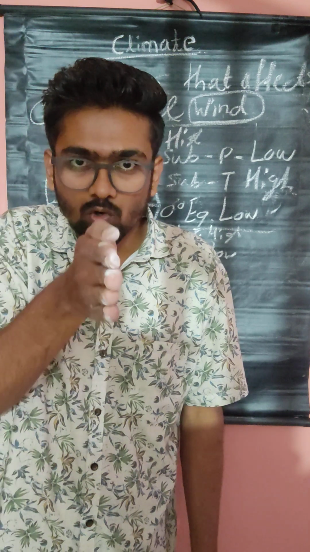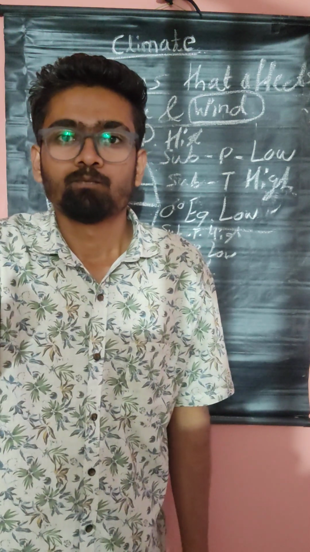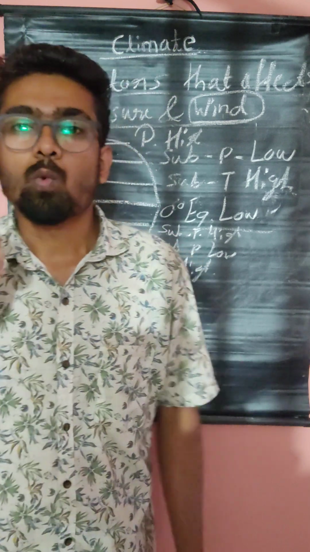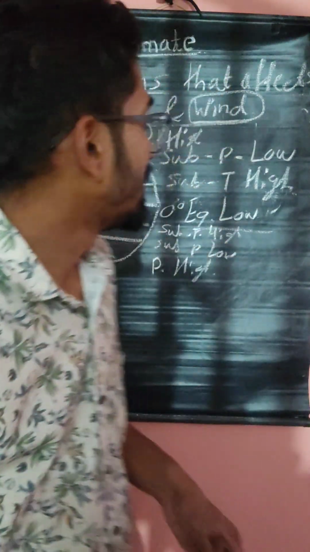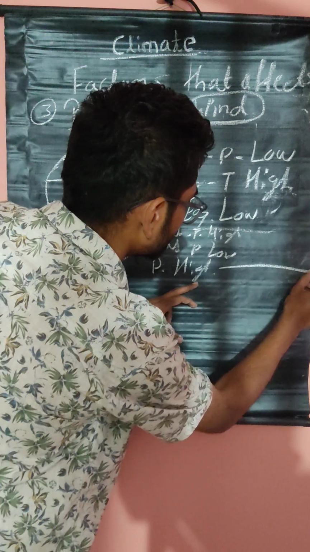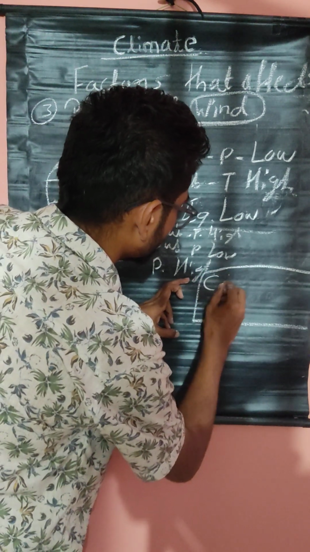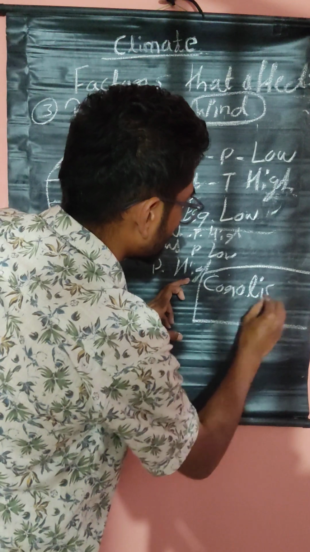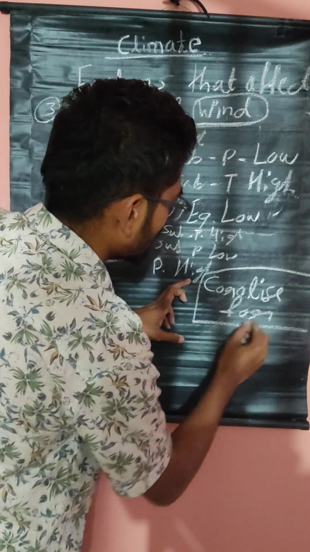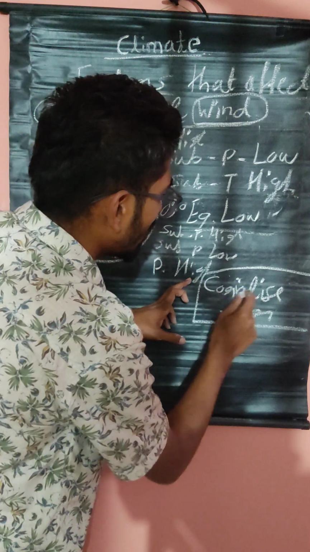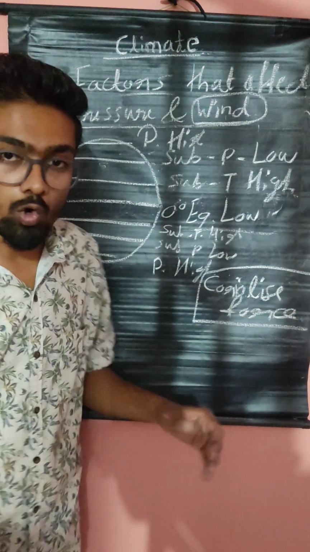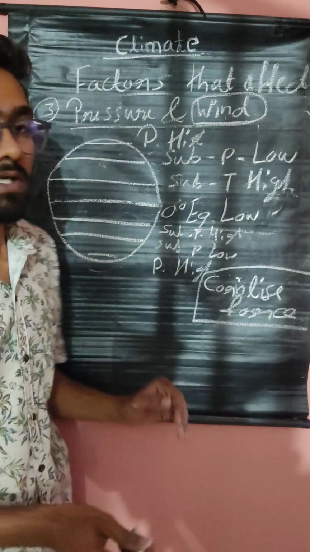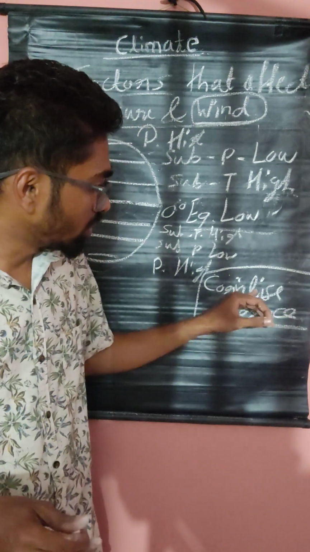The wind will not blow like this. It will blow like this. It is curved like this when it is moving, or it is tilted like this. Why is it tilted? Because of the Coriolis effect. There is one word called Coriolis force. Because of that Coriolis force, the wind will tilt like this. The tilting of air on earth is called Coriolis force.